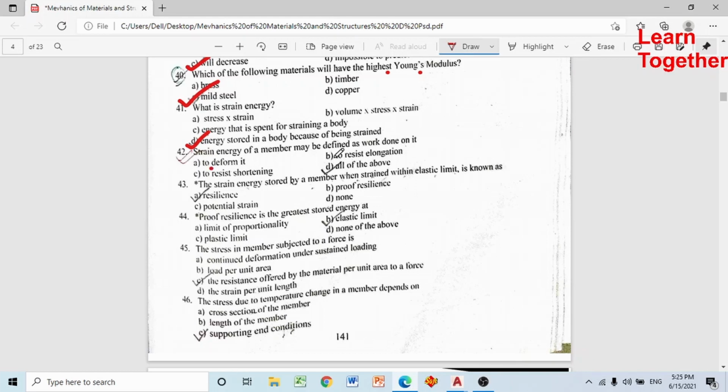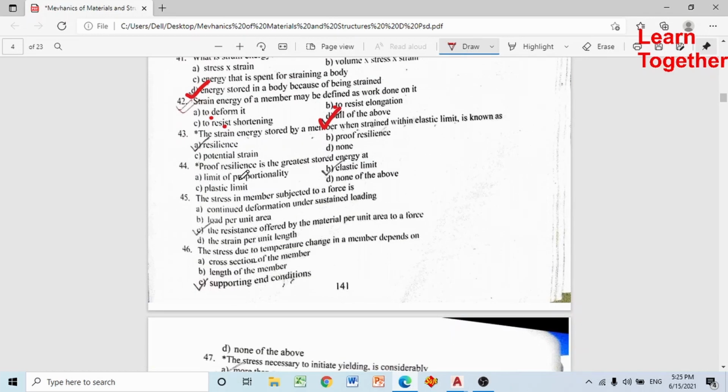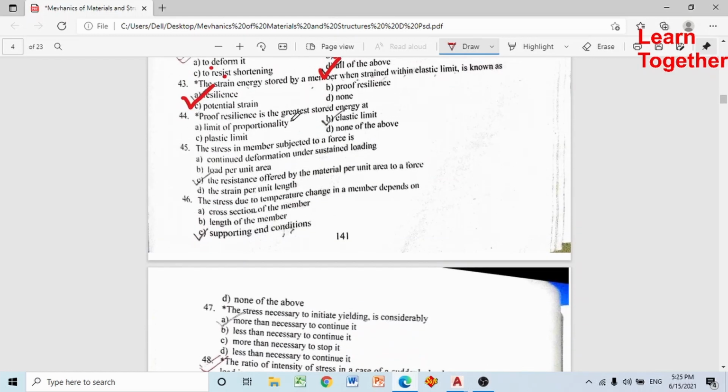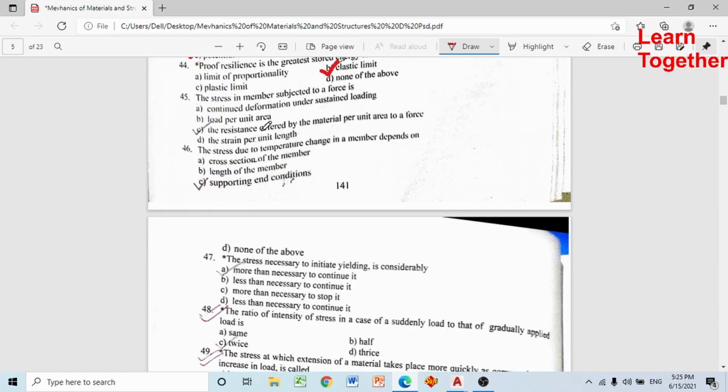The strain energy stored by a member when strained within elastic limit is resilience. Proof resilience is the greatest energy stored at elastic limit.